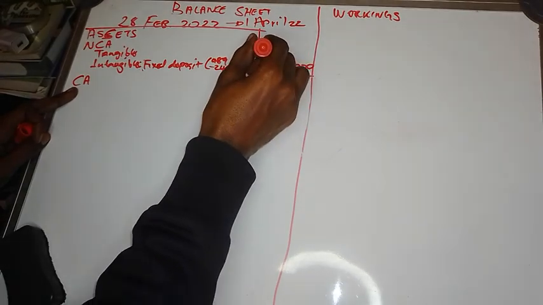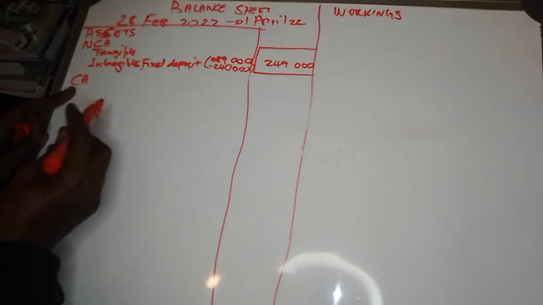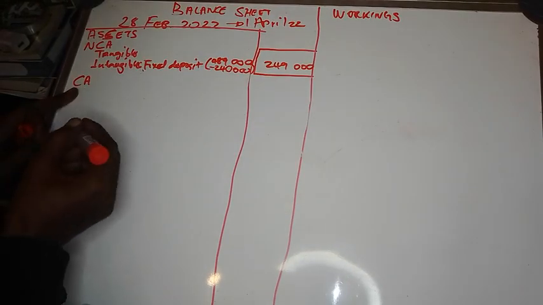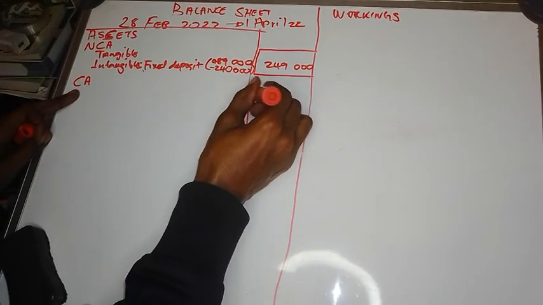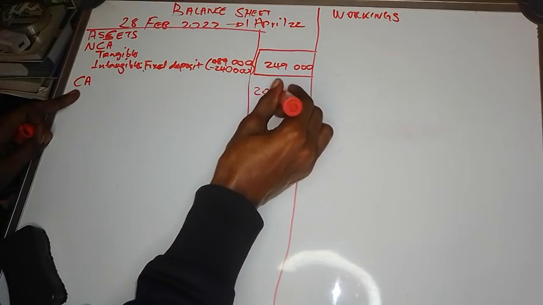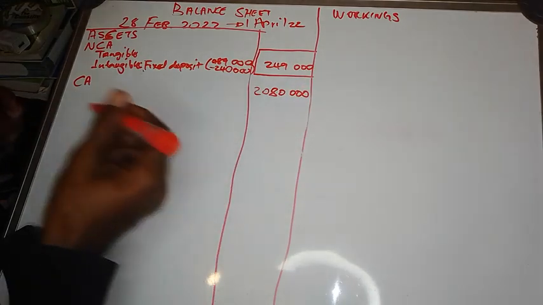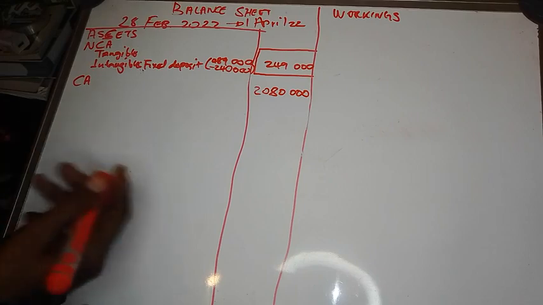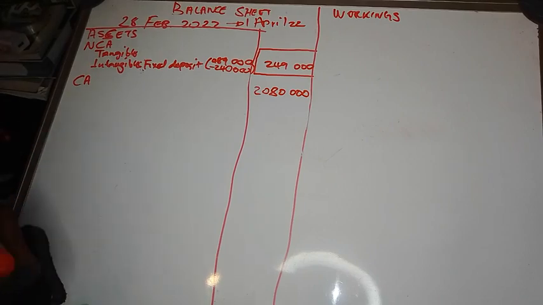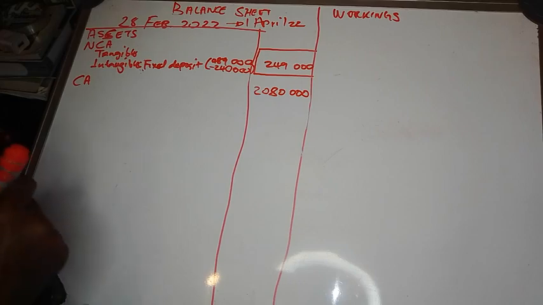So that's your non-current assets. In CA, the current assets are already given in the answer book. Remember, you've got an answer book for each and every exam. If the figures are already given in the answer book, it means you must use those figures, together with the information in the question paper, to calculate the other figures, right? Now, current assets are given as 280.